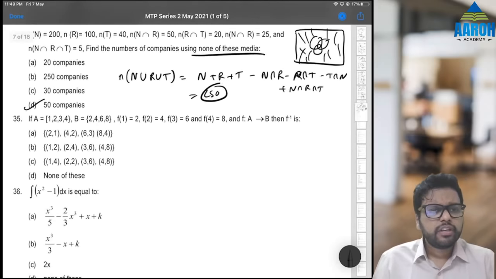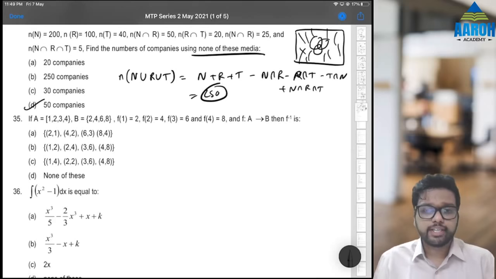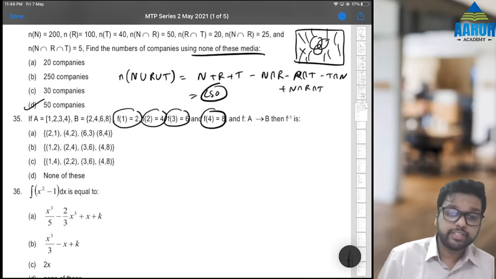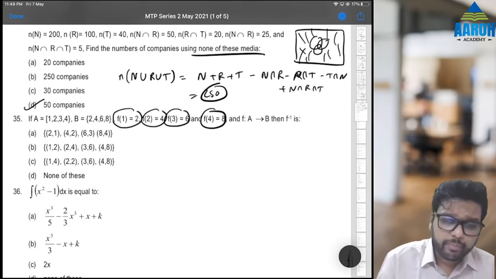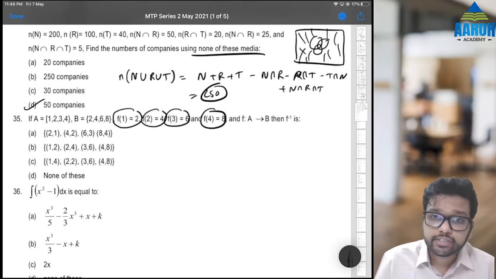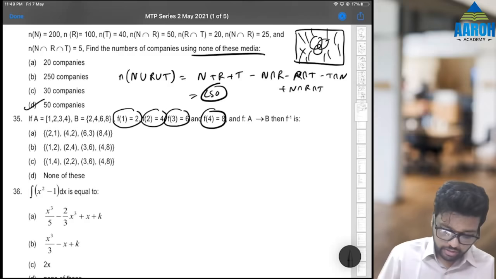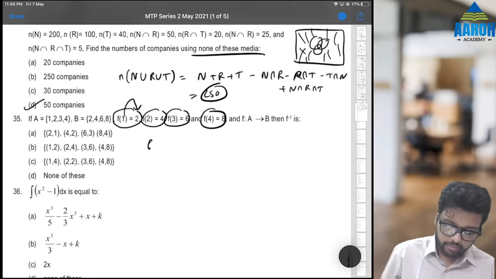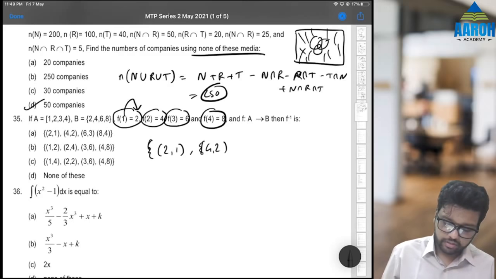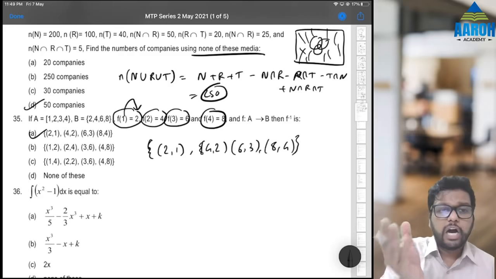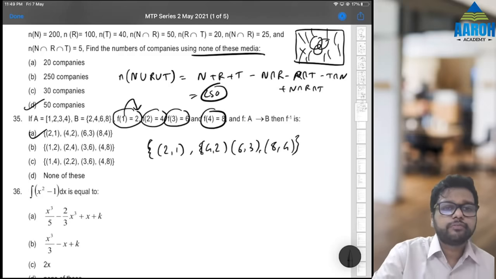35. If A is 1, 2, 3, 4, B is 2, 4, 6, 8. F of 1 is 2, F of 2 is 4, F of 3 is 6, F of 4 is 8. Function is from A to B. Then what is F inverse? F inverse will be what? Output will be input, input will be output. So instead of 1 to 2, it will become 2 to 1, then 4 to 2, then 6 to 3, and then 8 to 4. So option A. Output will become input, input will become output.